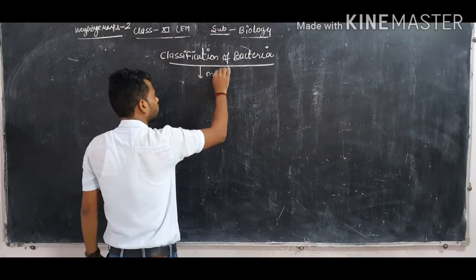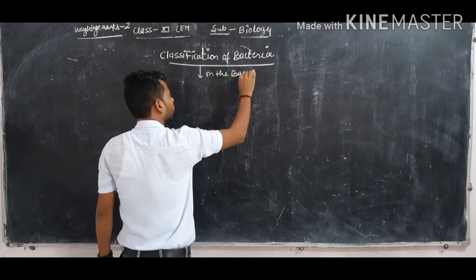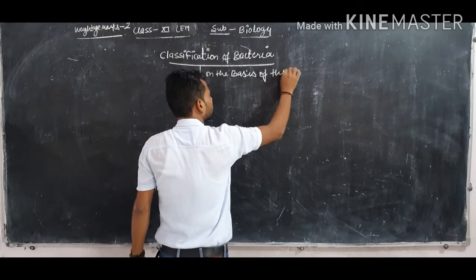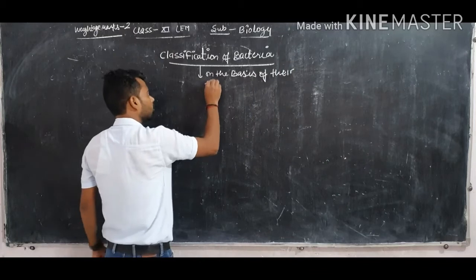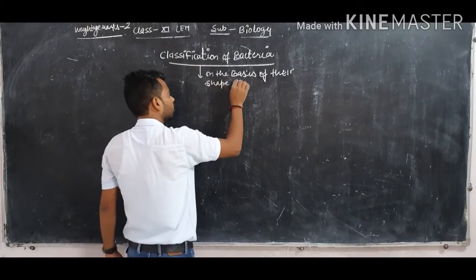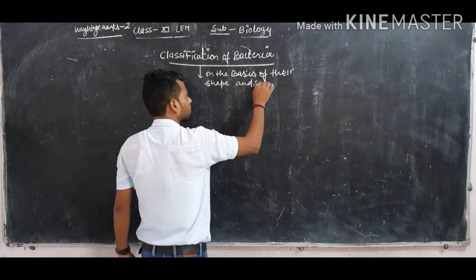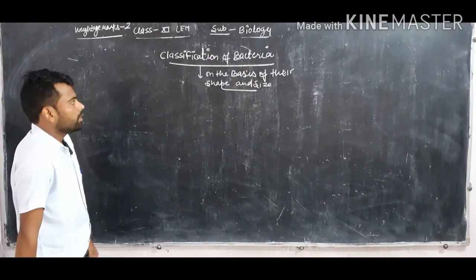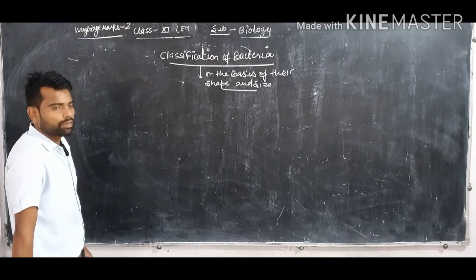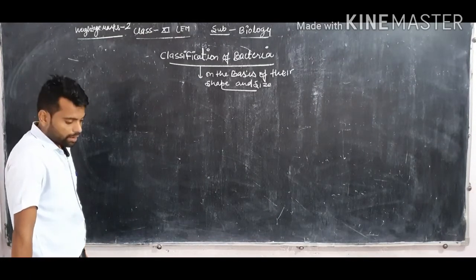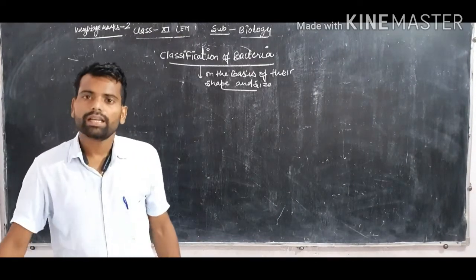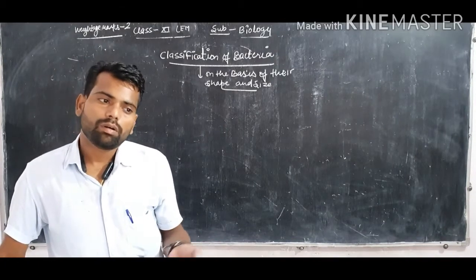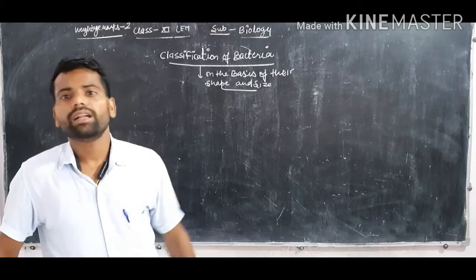On the basis of their shape and size, the classification of bacteria is different, and bacteria have different types of shape and size. This is the major characteristic with respect to size, by which we can easily identify them.